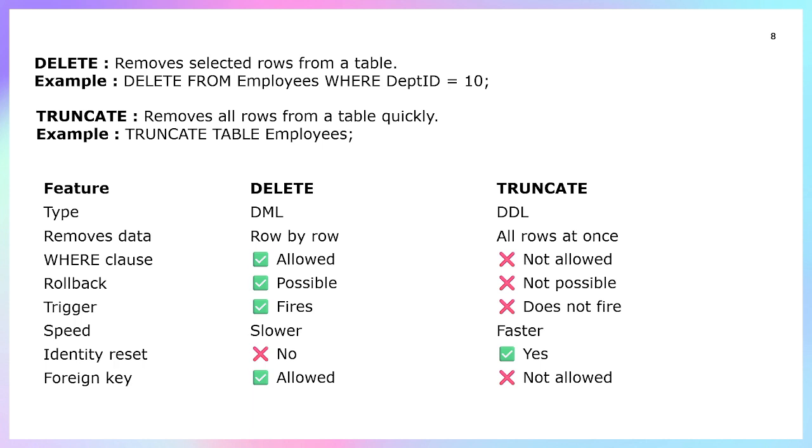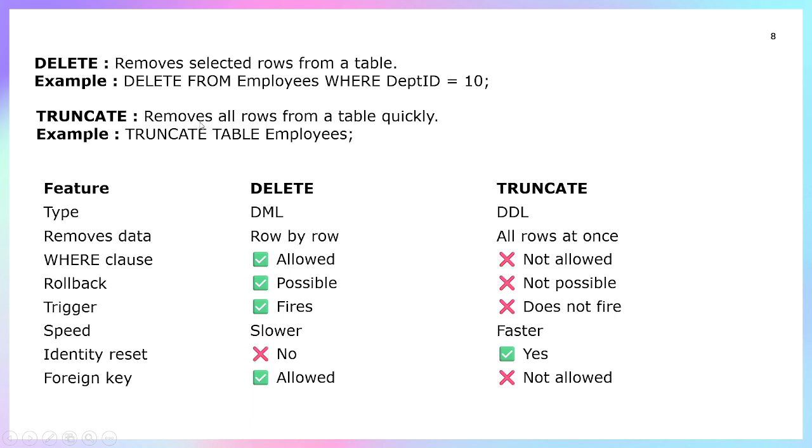Now I am coming to the definitions. Delete removes the selected records from the table, and the syntax is delete from table name where ID, by which you can delete a specific record. If you do not apply where, then it will delete all the records as well.